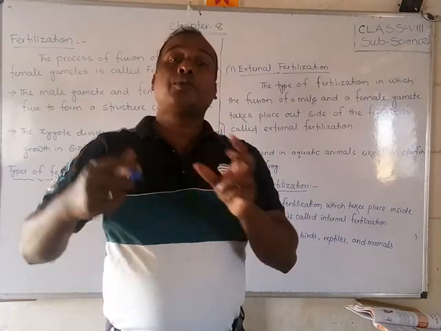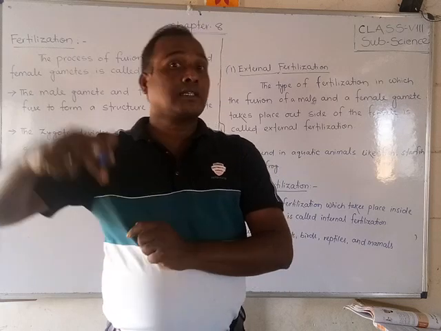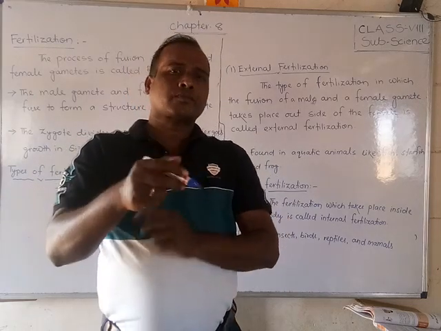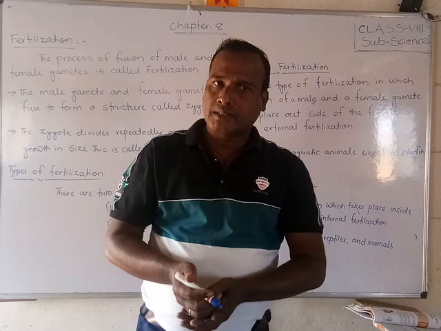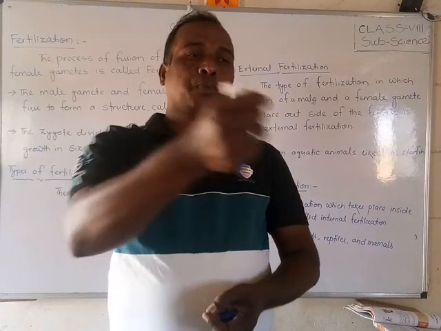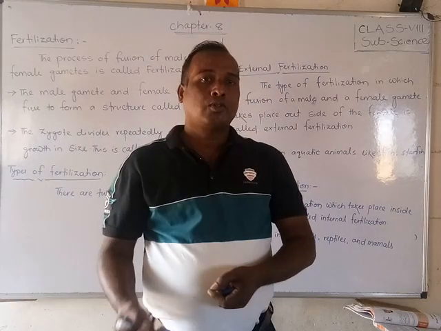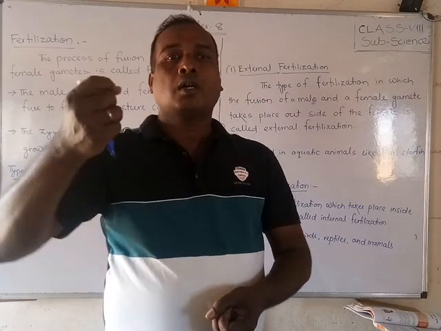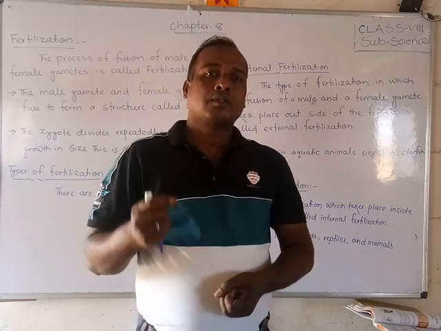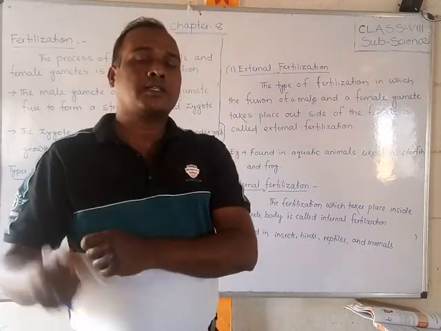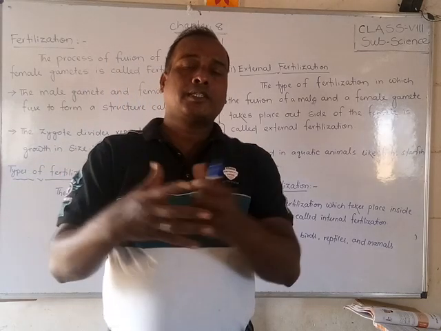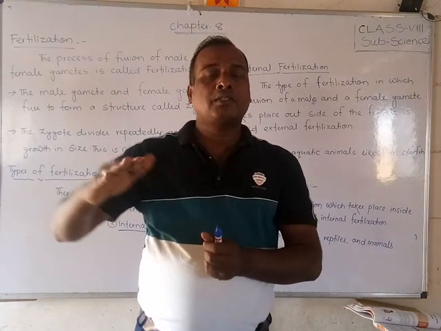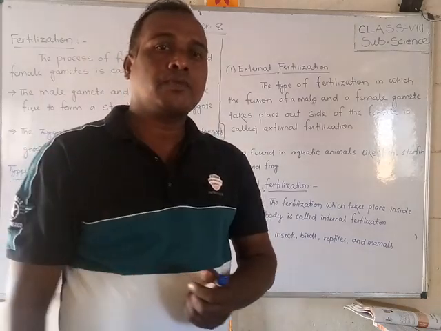But some new individuals are forming by external, that means not coming from the mother. Suppose a frog: if new tadpoles are formed, that happens outside, combining the sperm outside of the female body.